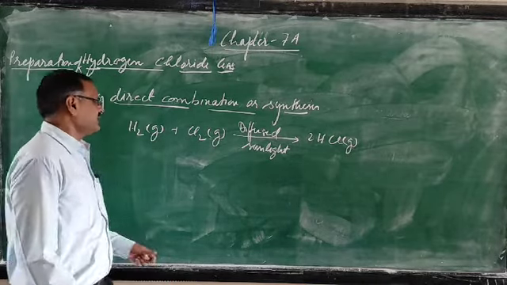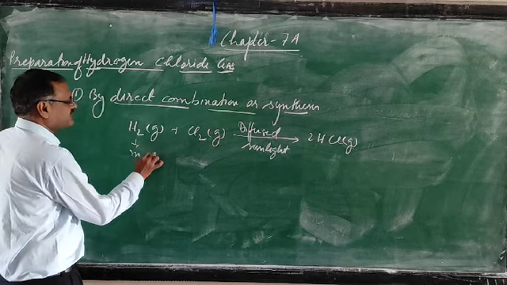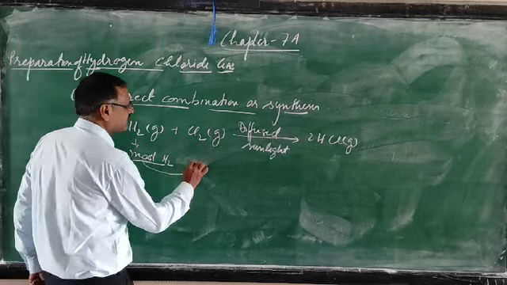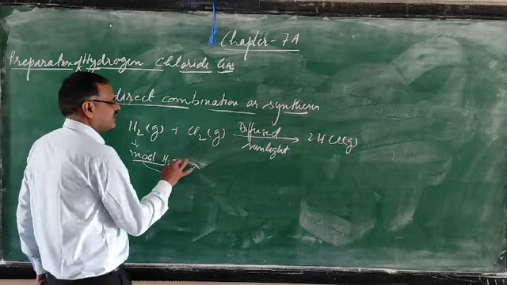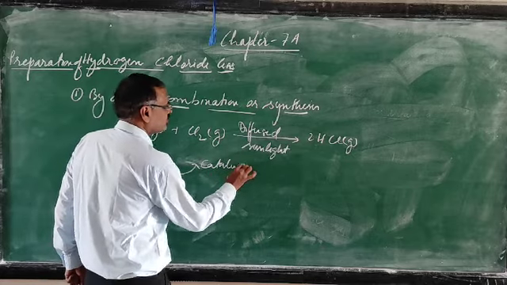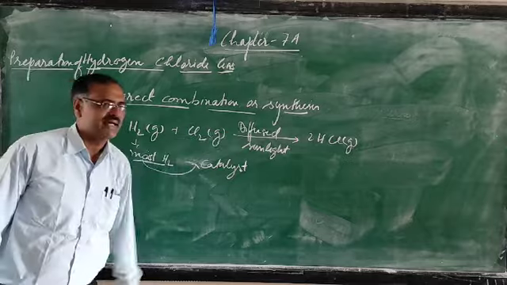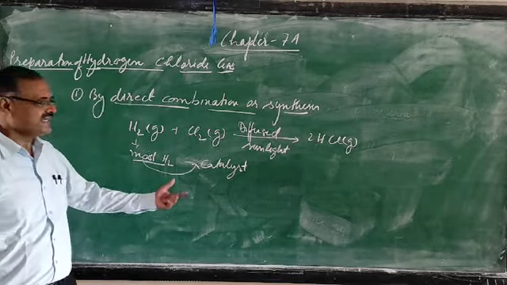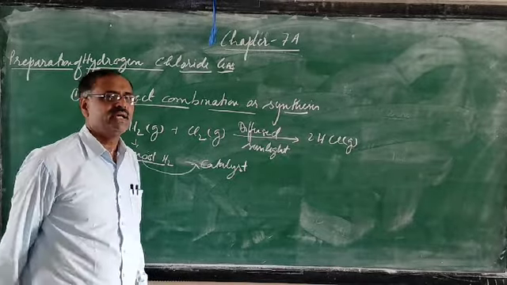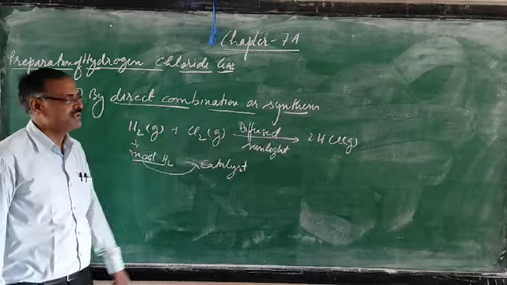Now, I have told you that you have to take moist hydrogen. So what is the work of moisture? Moisture is used as a catalyst. This moist hydrogen combined with chlorine forms hydrogen chloride gas. So moisture works as a catalyst. The question can be asked to you: give a chemical equation in which moisture works as a catalyst. So this reaction can be used.